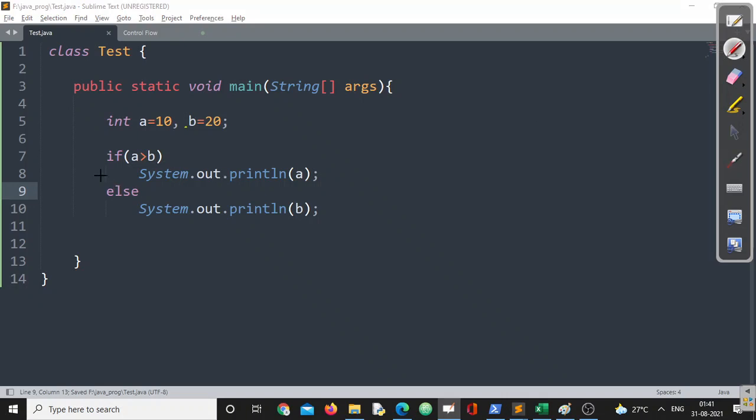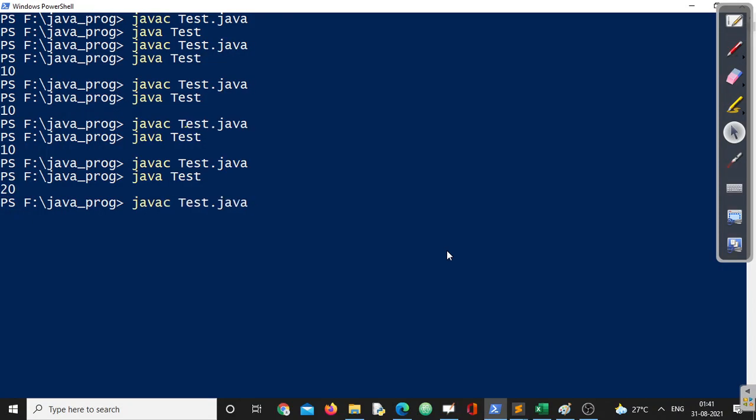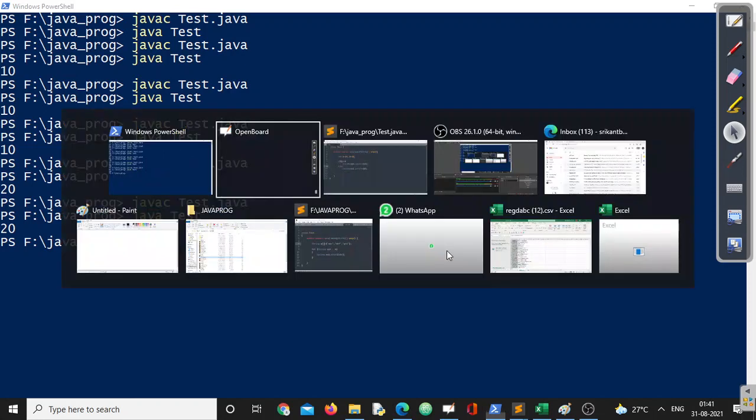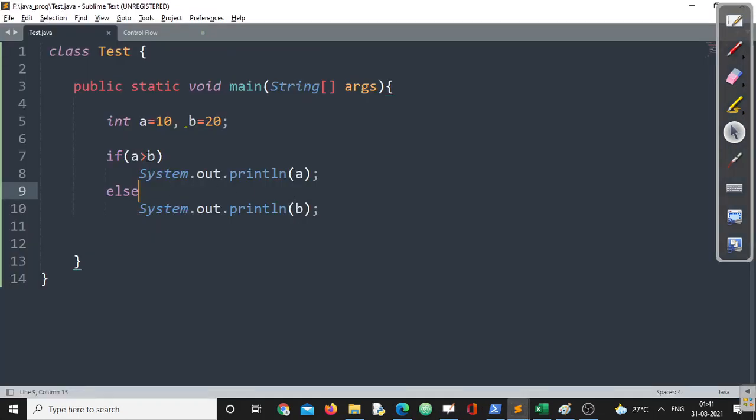What did we say? If we are writing this, if this is true, one part will be executed, if this is false, the second part will be executed, right? This is quite simple. This is again the simple format. If I execute this program, definitely I'll get one of them, not both of them, right? I'm getting 20. Since this particular condition is false, the second one